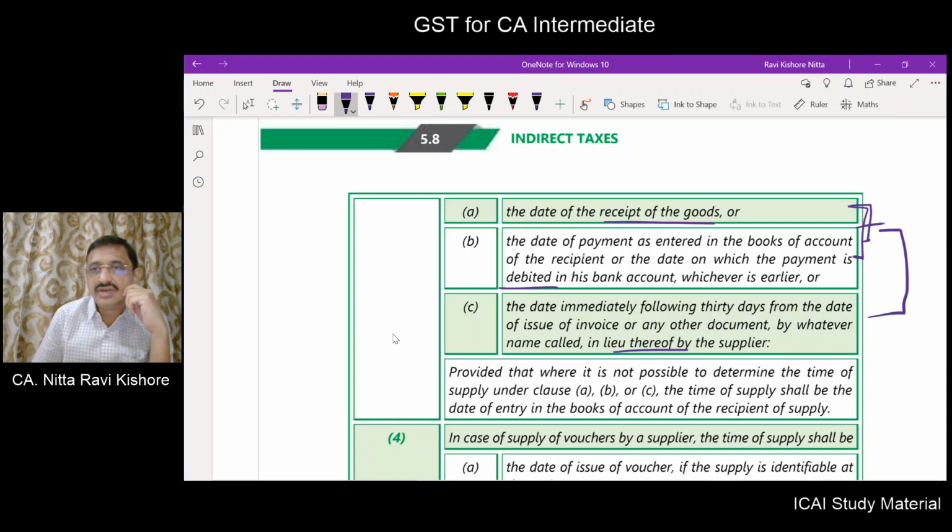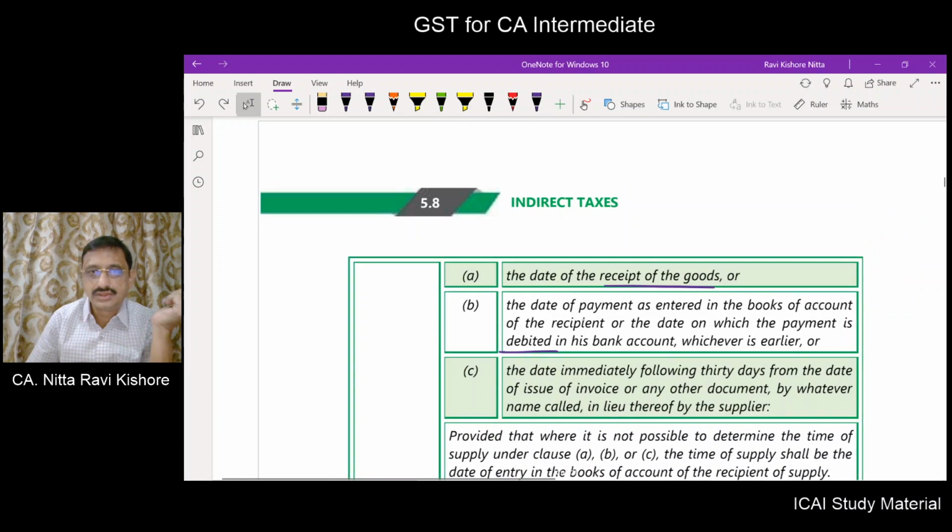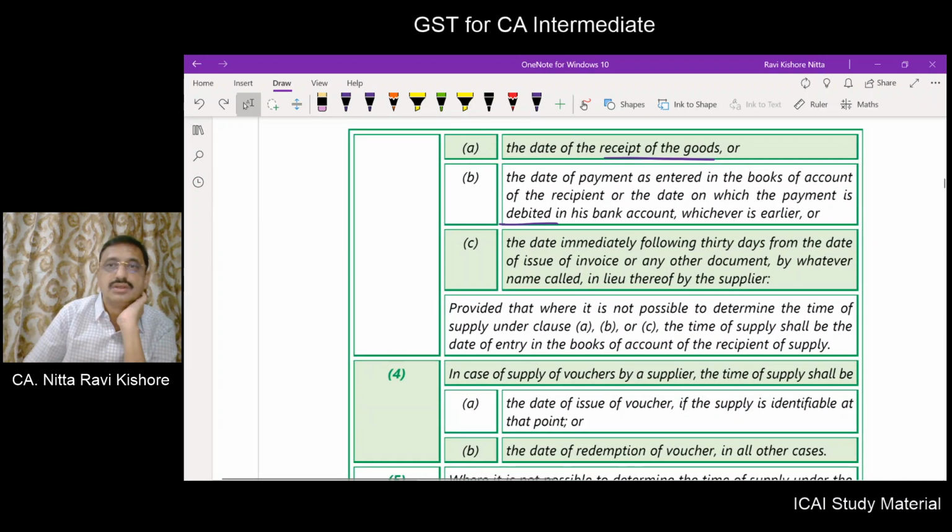From here you will get one, and here you get another. The earlier of this will become A, this is B, and then the earlier of A or B. Now, what is the time of supply in respect of reverse charge of goods? The earlier of these three: A, B, C, whichever is earlier.